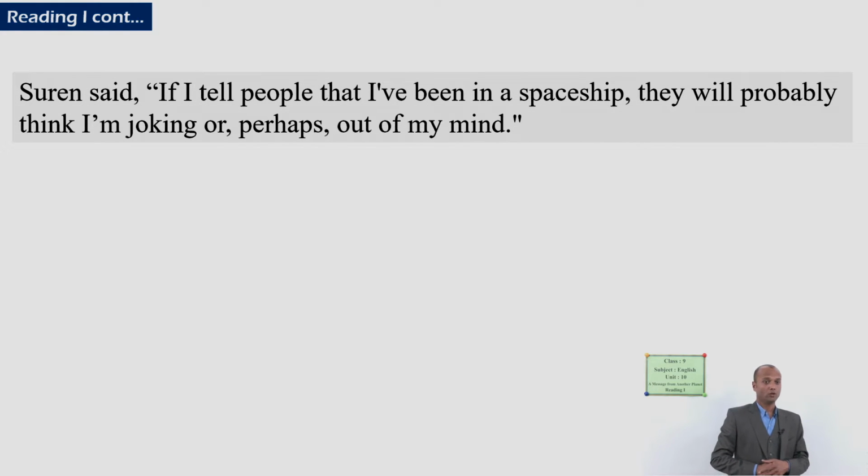Next paragraph. Suren said, "If I tell people that I have been in a spaceship, they will probably think I am joking, or perhaps out of my mind." Can you guess? Yes, Suren again insists on going out. He didn't like to stay there. He says, I want to go out because people won't listen to my story, because they won't believe me. Like initially he said, I am a kid, they will not listen to me. Again, he is rejecting the idea of conveying that particular message to other people. They might think that I am out of my mind, I'm mad. In this way he thinks.